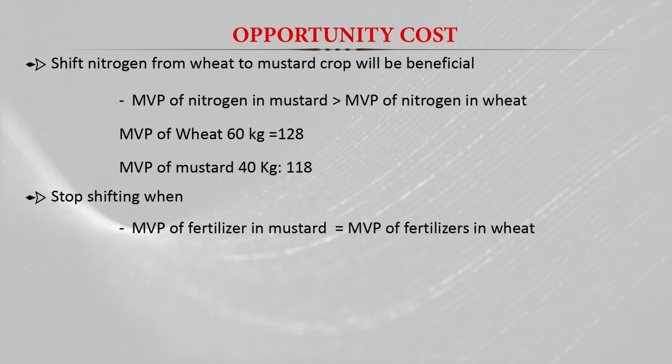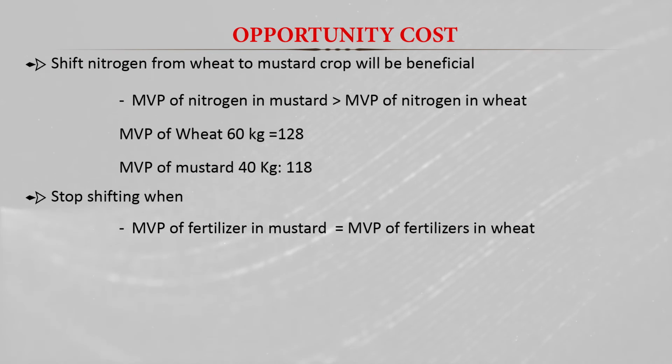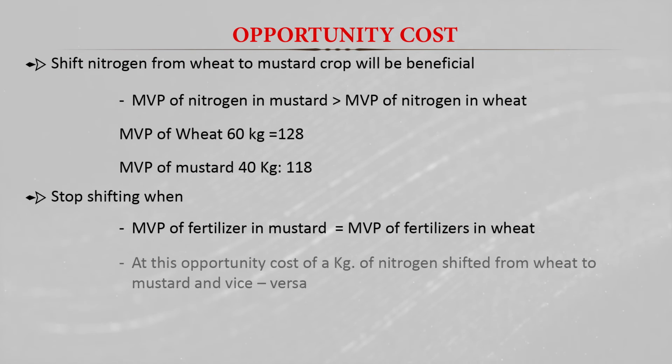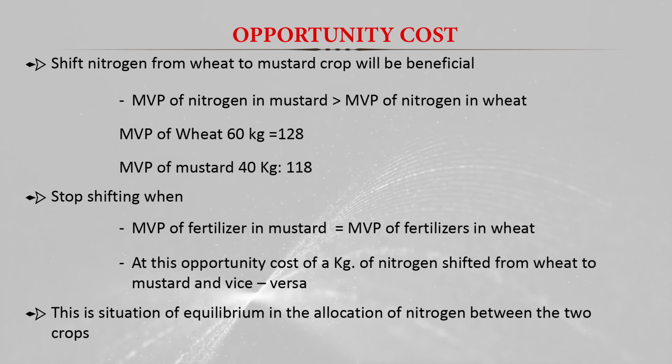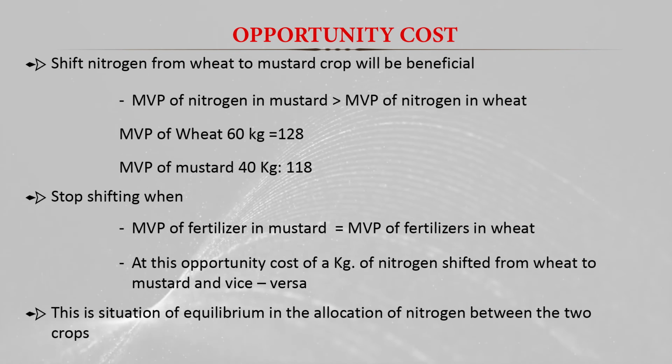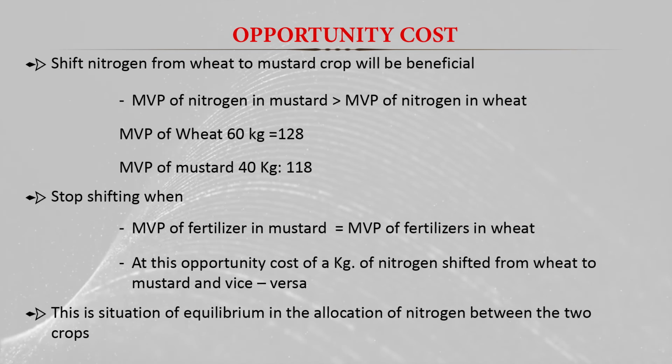So the MVP of the fertilizer in mustard is almost equal to the MVP of the fertilizer in wheat, and at this point the cost of nitrogen shifted from wheat to mustard and vice versa will be almost the same, and this is the situation of equilibrium in the allocation of nitrogen between the two crops.